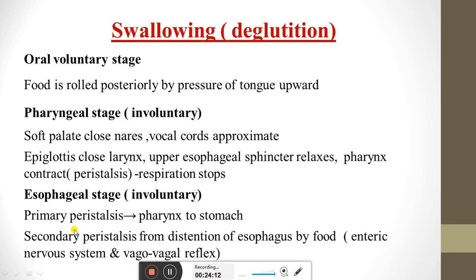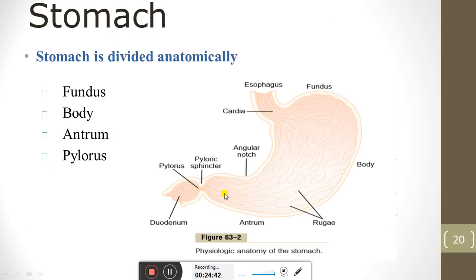In the esophageal stage there is primary peristalsis. Primary peristalsis will cause the movement of food from the pharynx to the stomach, and then secondary peristalsis. Secondary peristalsis comes from distension of the esophagus by food. Distension of the esophagus by food, and then secondary peristalsis will cause the movement of food toward the stomach. We can see it here.